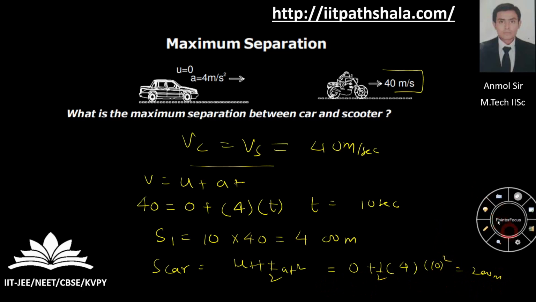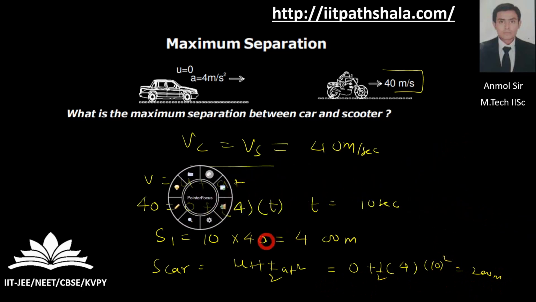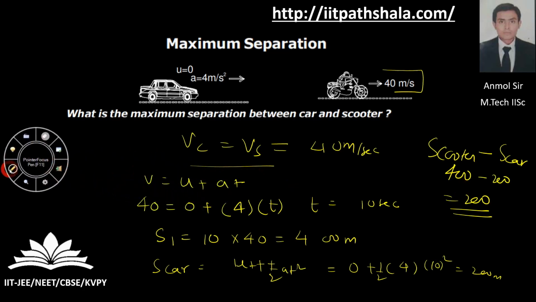So now the maximum separation between them is nothing but the subtraction of the displacements. So s of scooter, which is 400, minus s of car, 200, gives me a separation of 200. So they are that much distance apart from each other. You can do it by the usual relative method also, but this is the old school method of solving these kinds of problems with the rectilinear motion method itself.